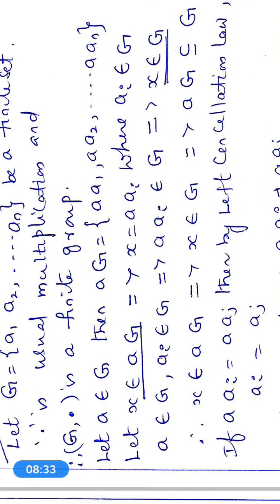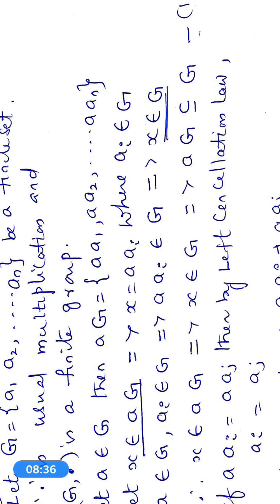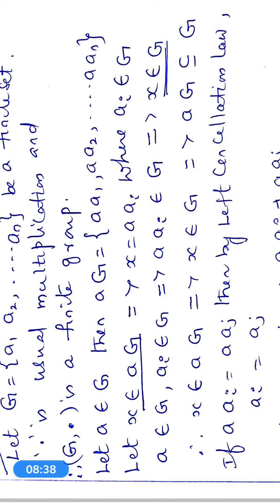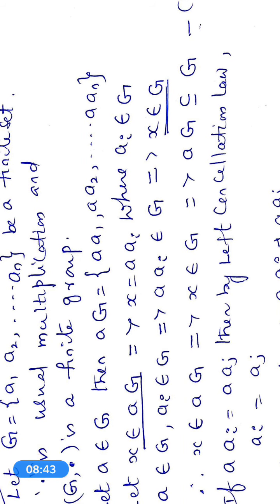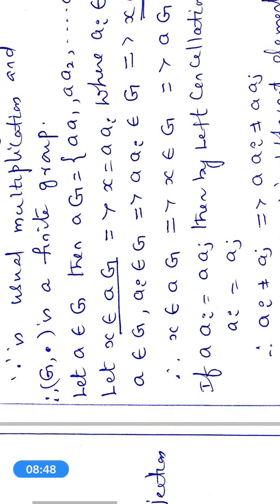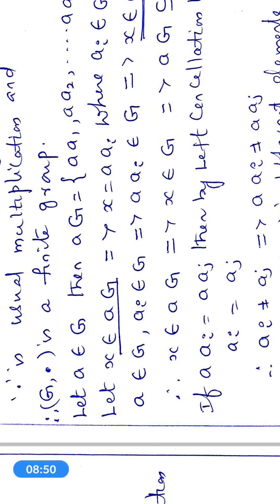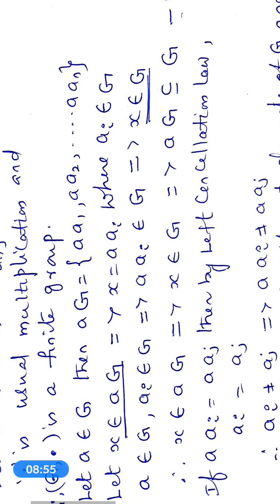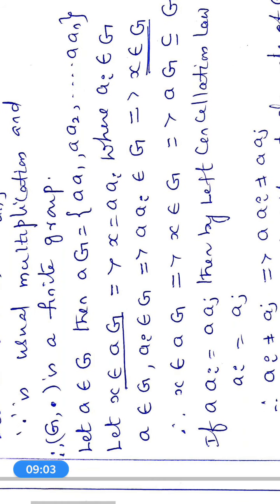So, let us choose an element a belongs to G. Then aG is equal to the set {aa1, aa2, ..., aai, ..., aaj, ..., aan}. Let us choose some element in aG, say x. Therefore, let x belong to aG. Whatever element is in aG is of the form aai. Therefore, x is equal to aai. What is ai? ai belongs to G.